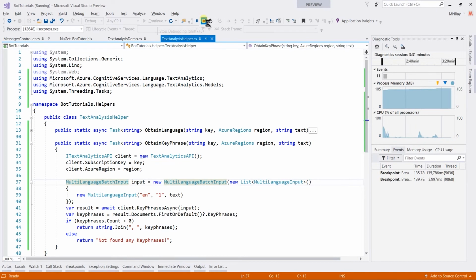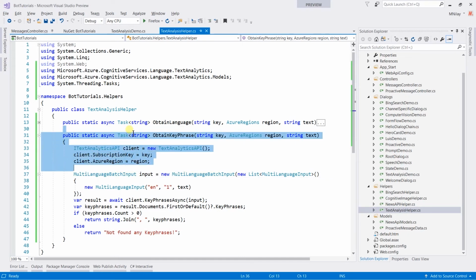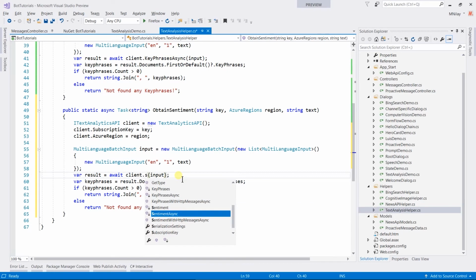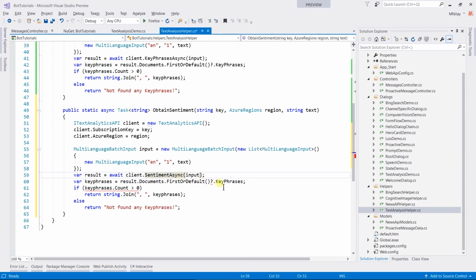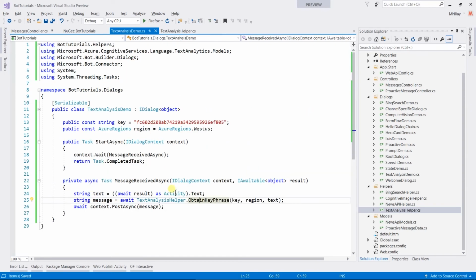Now I am going to obtain sentiment. Let us copy this method and change the name. To obtain sentiment, we need to use the SentimentAsync method. Obtain the score from it. The score is of type double, which represents sentiment. And return that score, "for text is score", in bold text. Let us update the dialog.